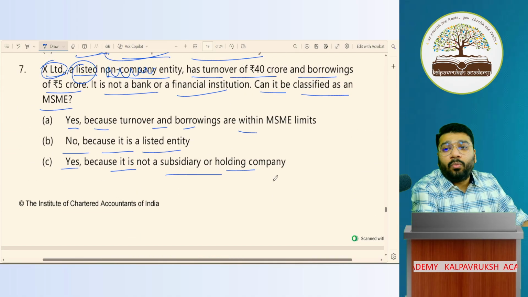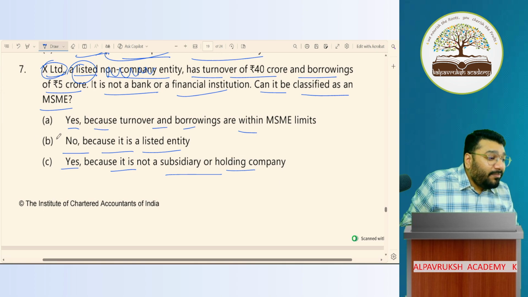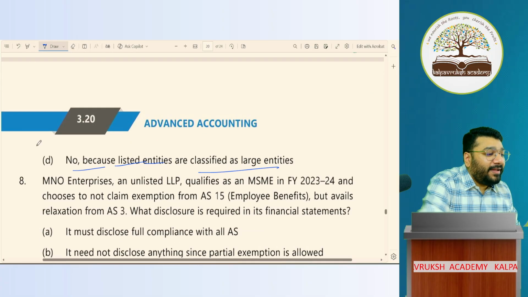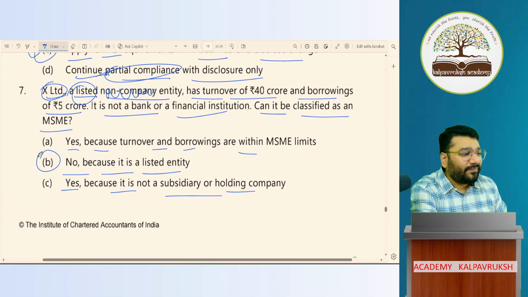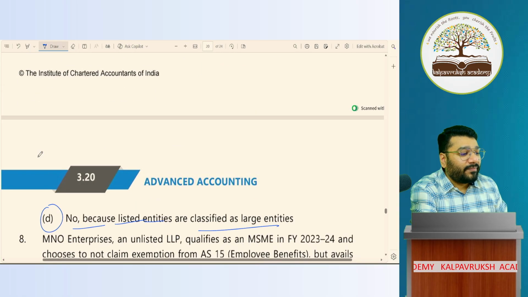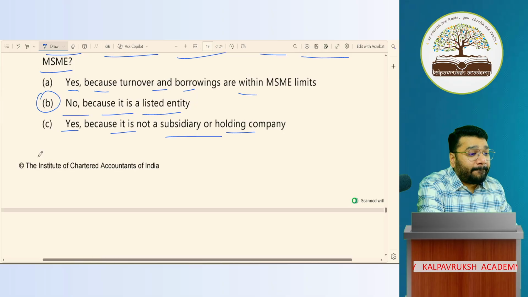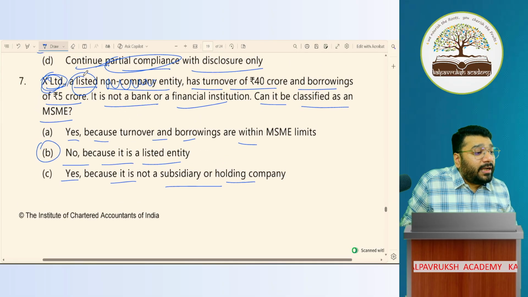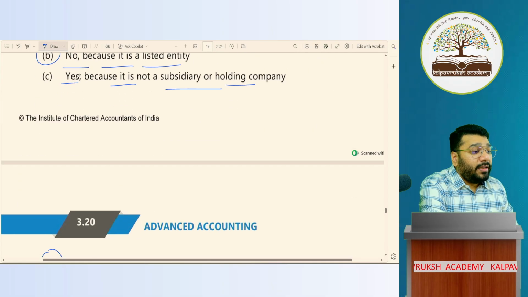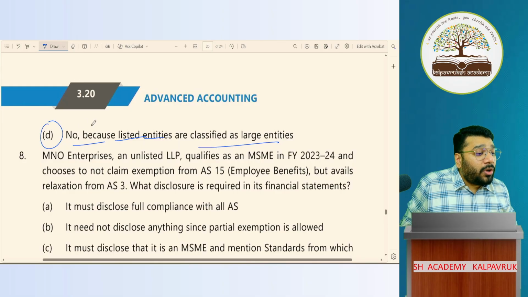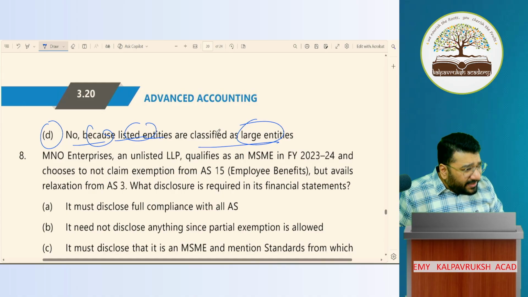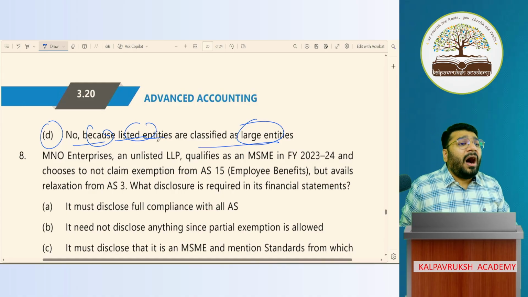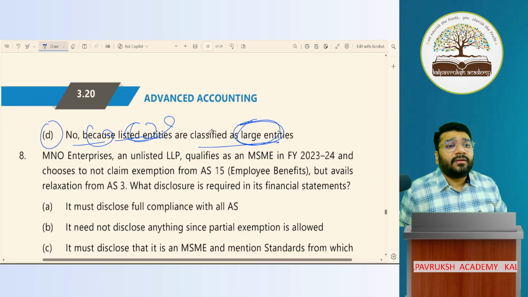Now, what you said is correct. No is the right answer. But I have two no. In B, no is there. In D, no is there. Which no is correct? You're telling this X Limited being a listed company cannot be MSME because all the listed entities are large. Are all the listed entities or listed companies large entities? Are listed entities large entities?